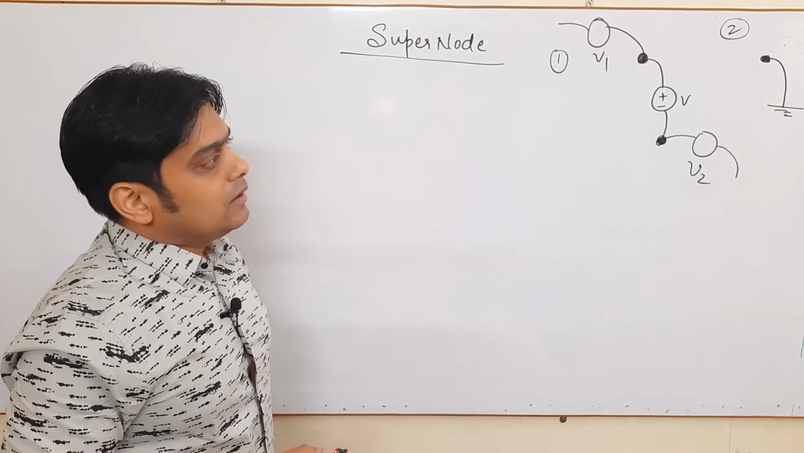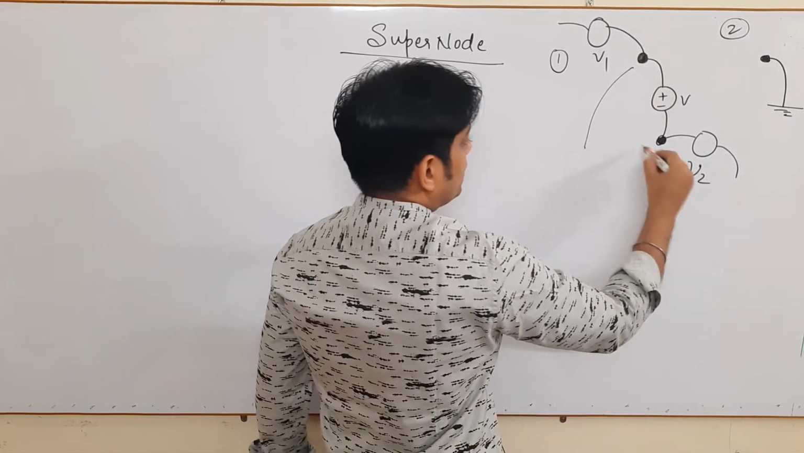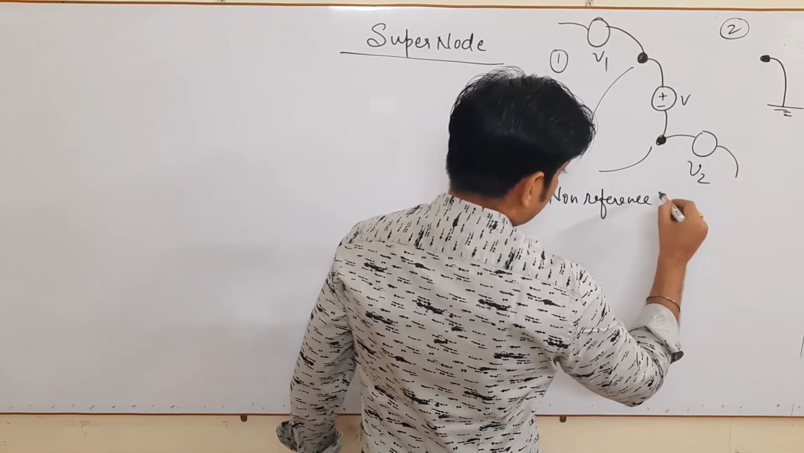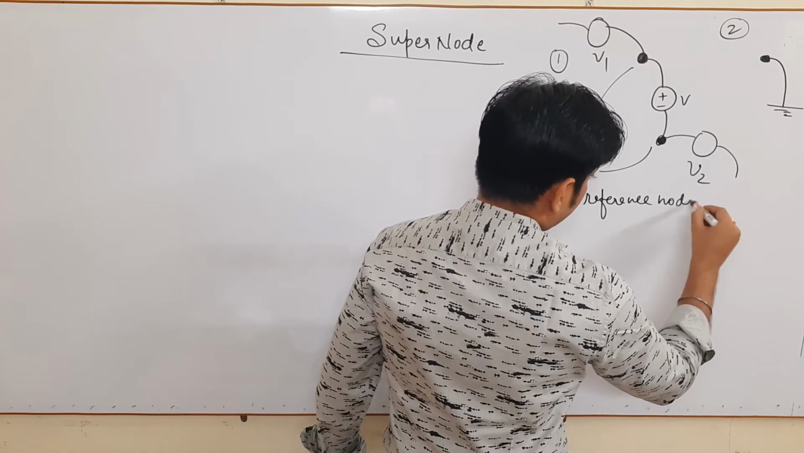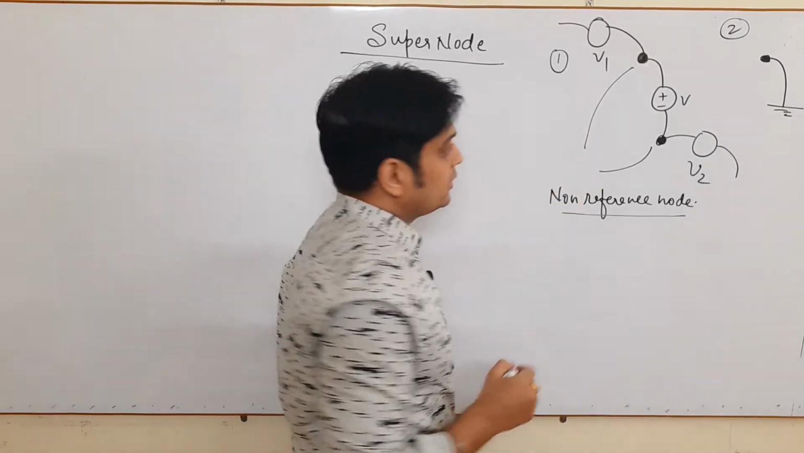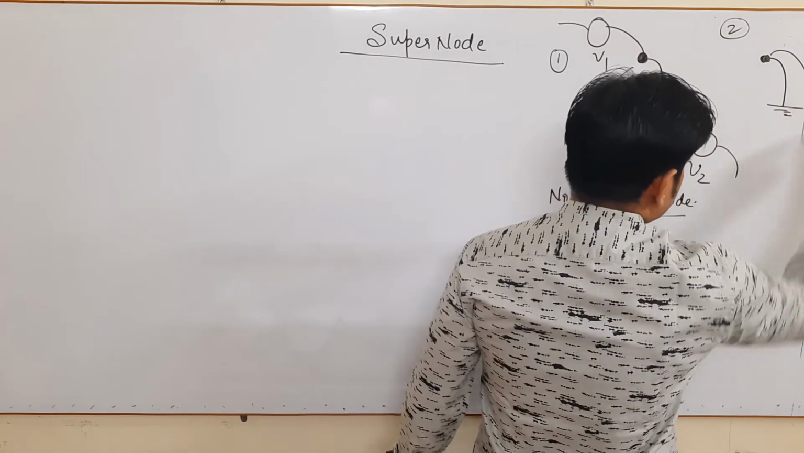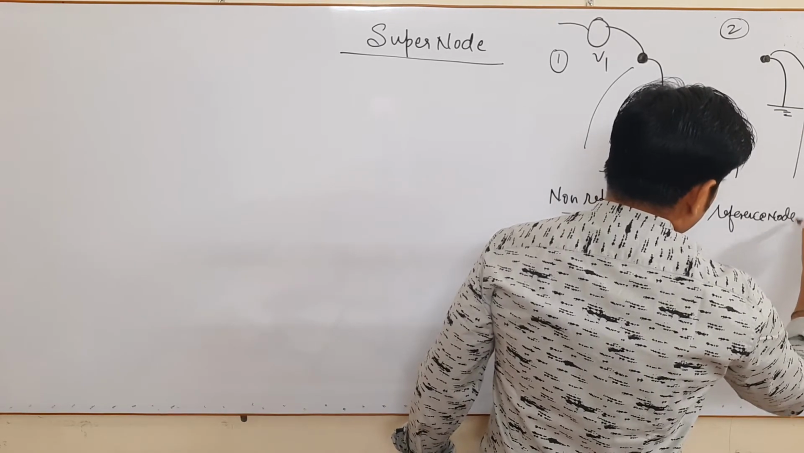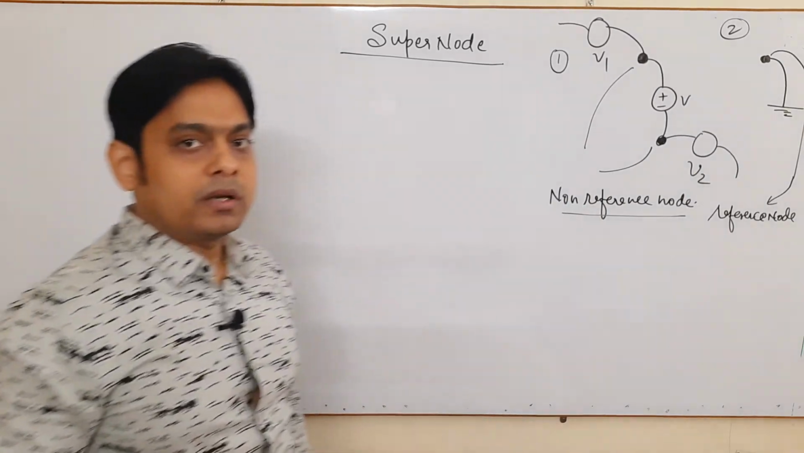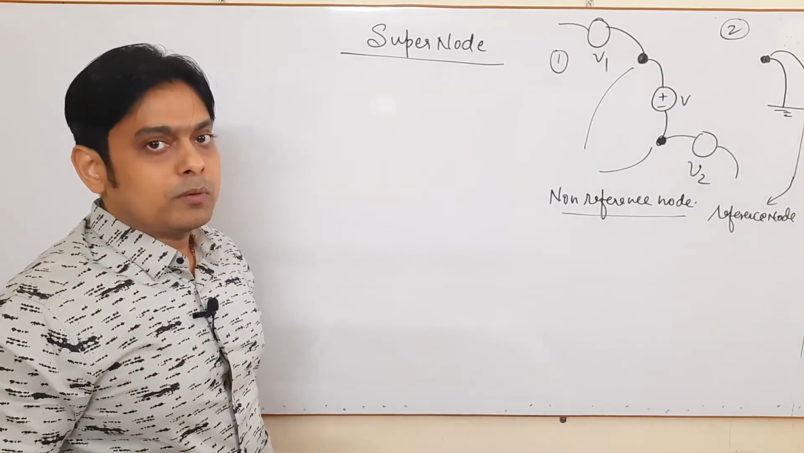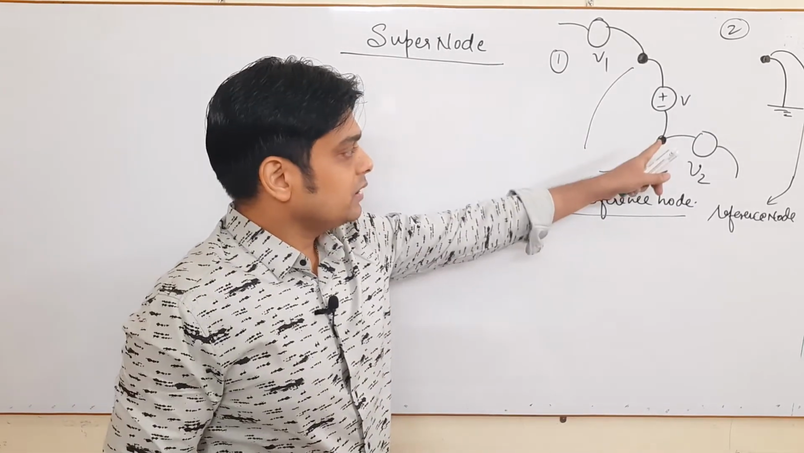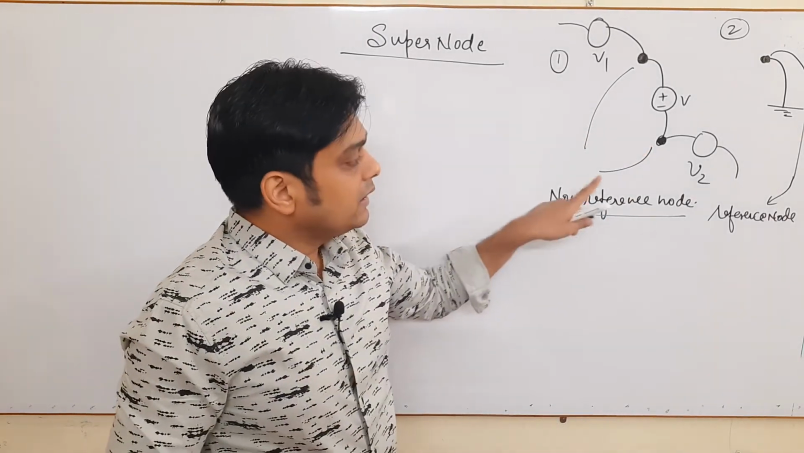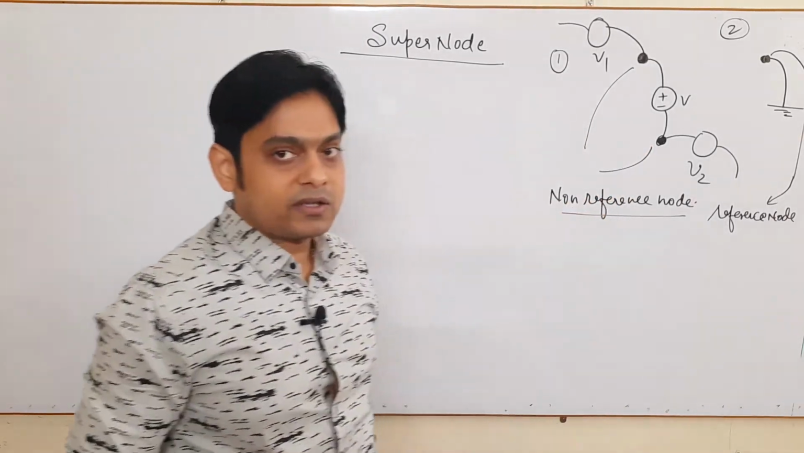Very important thing: these two nodes are known as non-referenced nodes. It means this node is not connected to ground. Similarly, if you talk about this node, it is a reference node, because it is connected to ground. So there are two properties of a node. One, in which the nodes are further connected to some voltage source in the network. So these two nodes are not called a reference node. It is known as a non-referenced node.